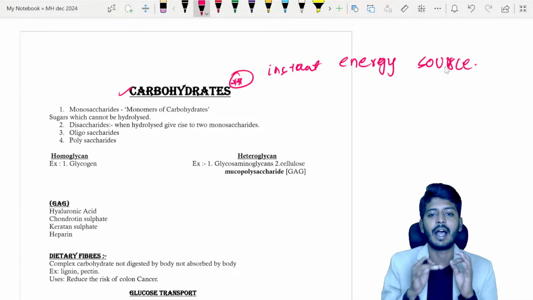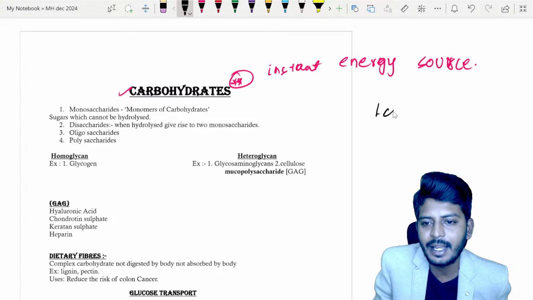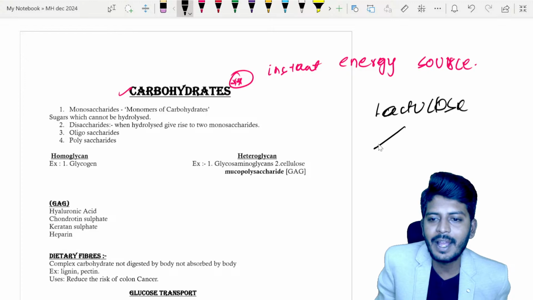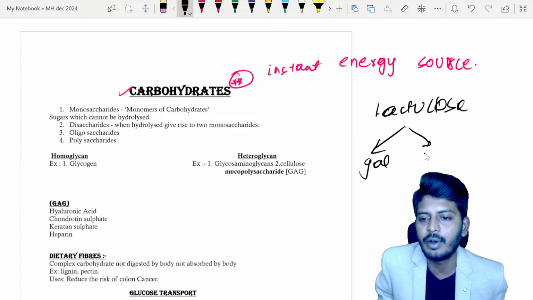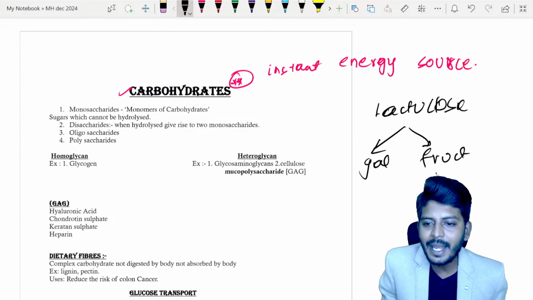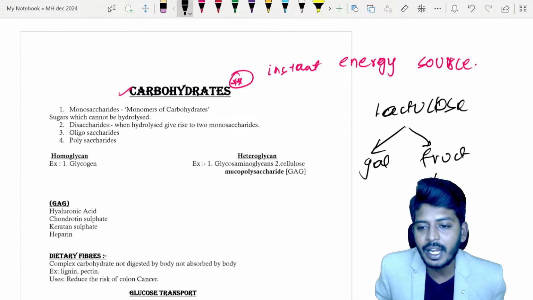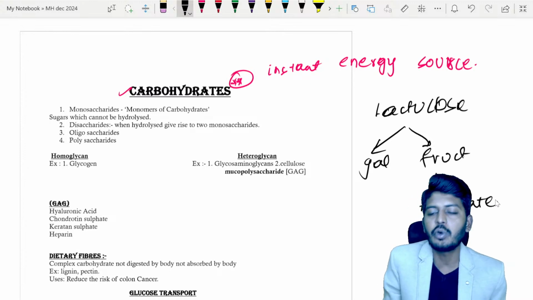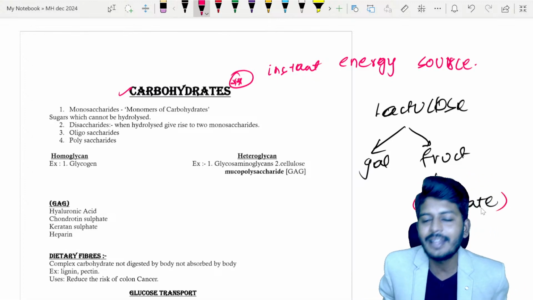ability to get hydrolyzed. For example, let's take lactulose. If I hydrolyze it, I will get two other carbohydrates, for example galactose and fructose. Now, if I break the fructose, will I get any carbohydrate? No, I will not get any carbohydrate. Rather, I will get pyruvate. So any sugar which cannot be hydrolyzed further, pyruvate is not a carbohydrate.